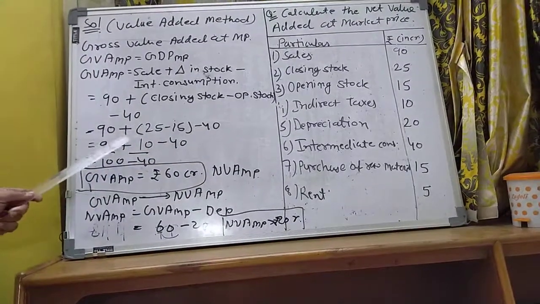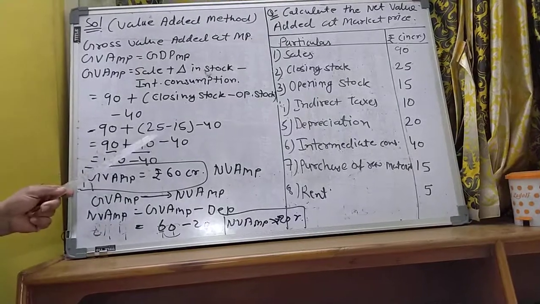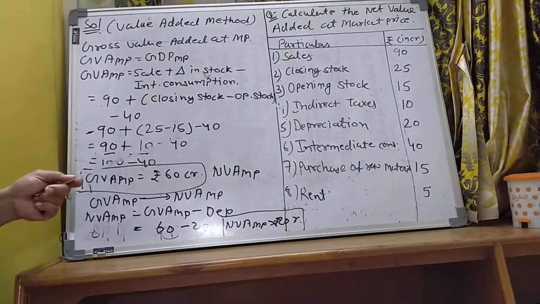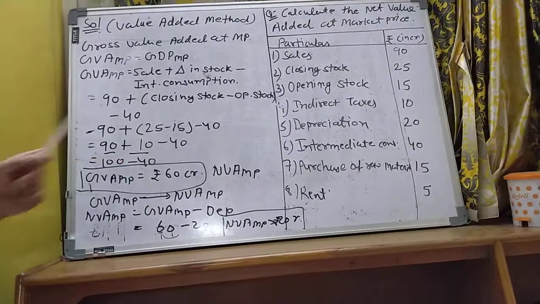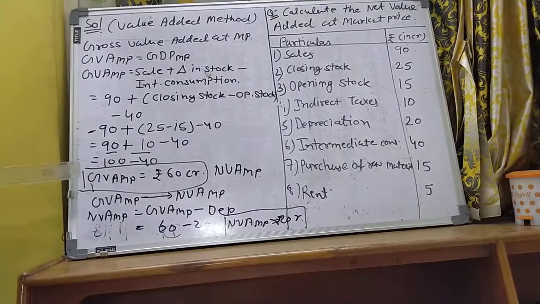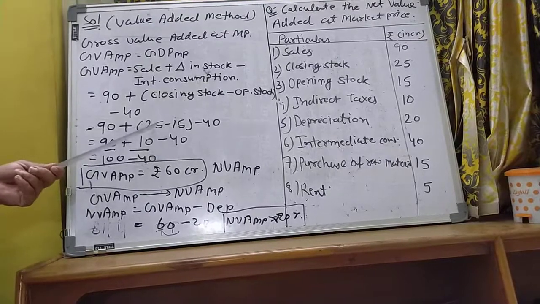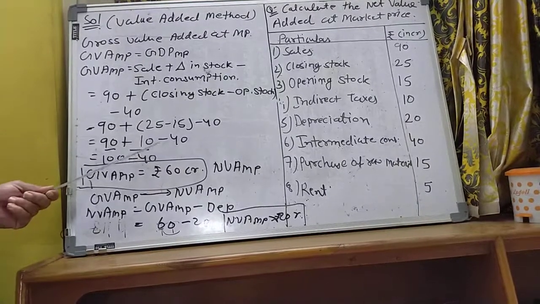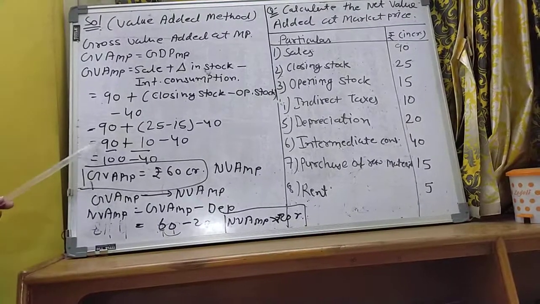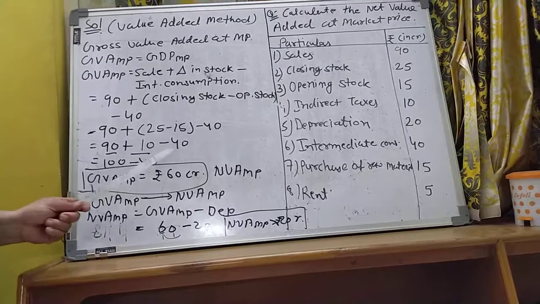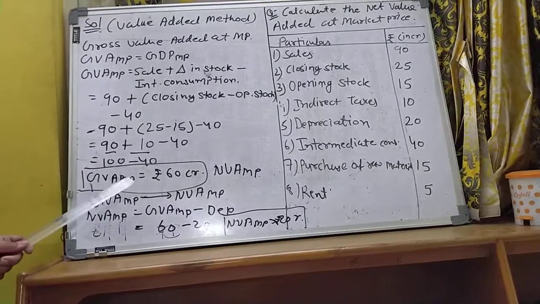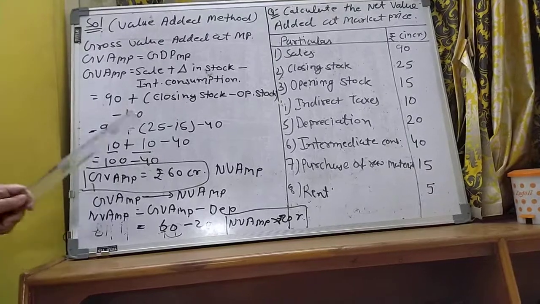So 90 plus 25 minus 15 minus 40. 25 minus 15 in the bracket is 10. So 90 plus 10 equals 100, minus 40. It means GVAMP equals rupees 60 crore.